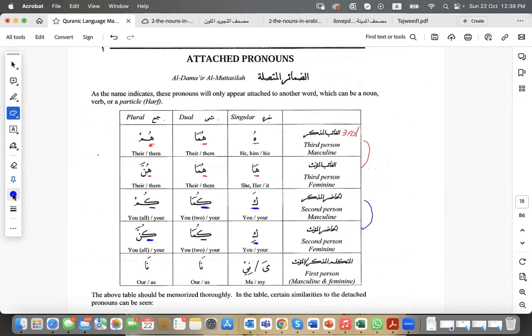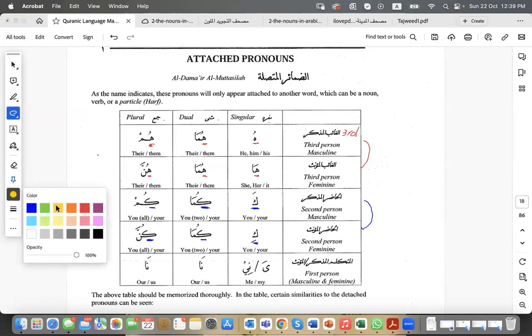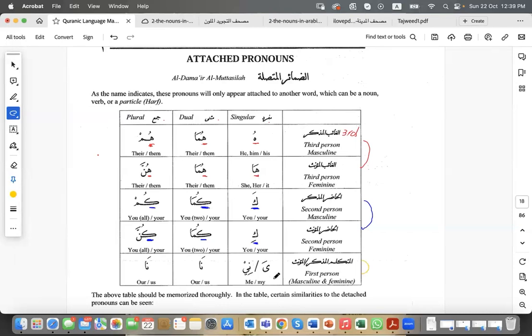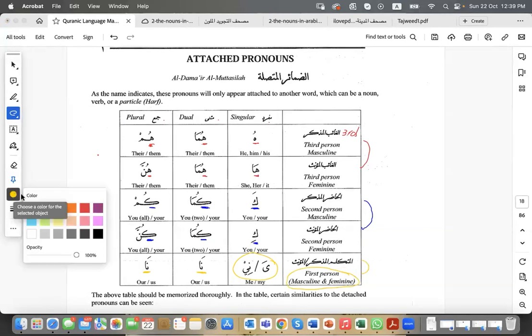طيب, what about the first person? Now, first person, we have a ya with a fatha or a noon ya, and we will see the difference between these later on. But it's generally, if it's a singular, it's gonna be a ya, and then if it's a plural or dual, it's gonna be noon na. Noon with a fatha followed by an alif. So the first person is so simple, easy, straightforward, as you will see, inshallah.